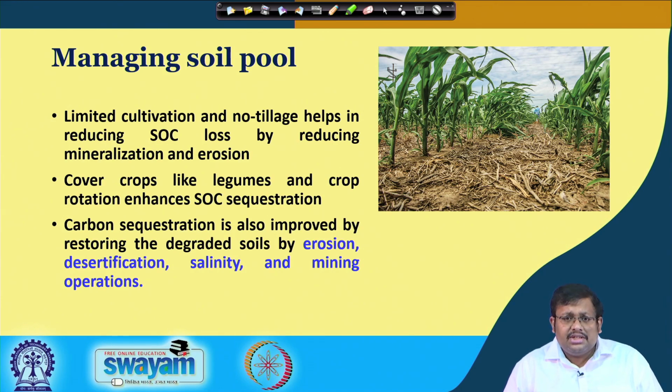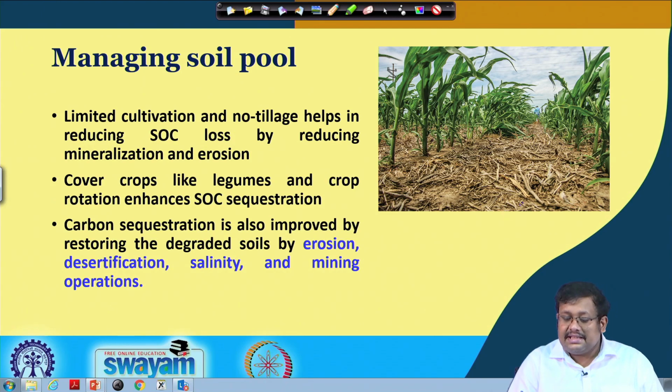So, to manage this pool in the soil, or in other words to increase the carbon sequestration, limited cultivation or no tillage helps in reducing the soil organic carbon losses by reducing mineralization and erosion. As you can see, it is a picture of a no-tilled soil.